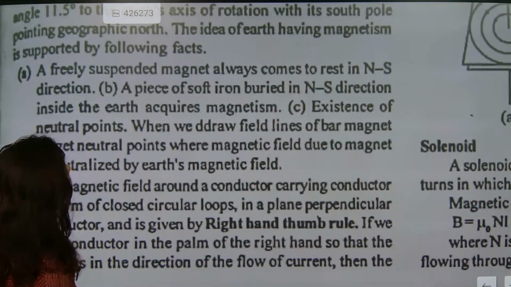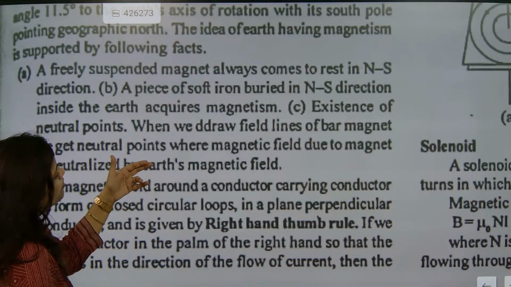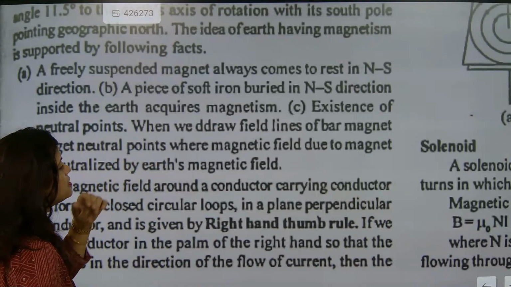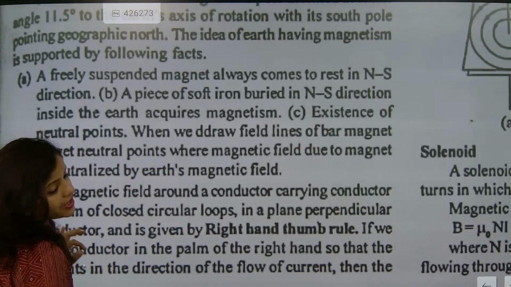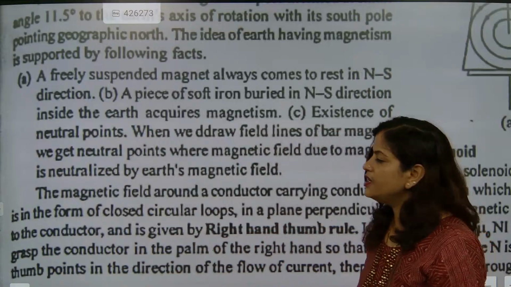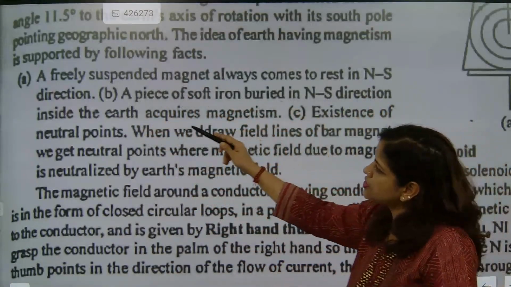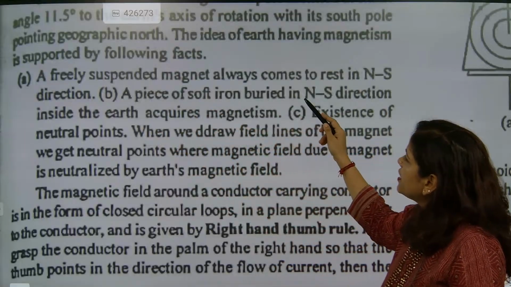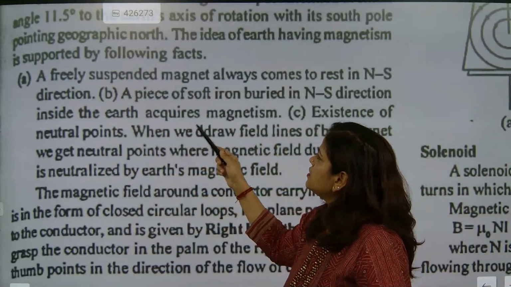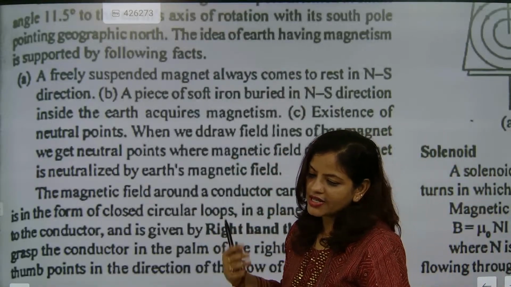Okay. So when we draw field lines of a bar magnet, we get a neutral point where the magnetic field due to the magnet is neutralized by the Earth's magnetic field. Yes, that's exactly the most important point that you must remember. So a freely suspended magnet always comes to rest in the north-south direction. A piece of soft iron buried in the north-south direction inside the Earth acquires magnetism. Yes, we can also magnetize them.